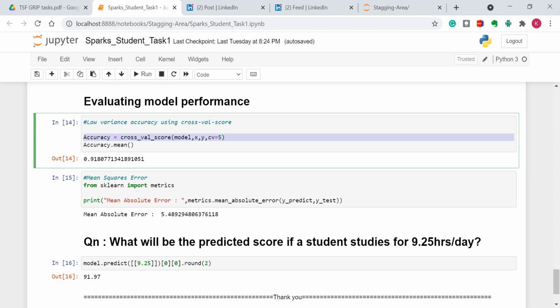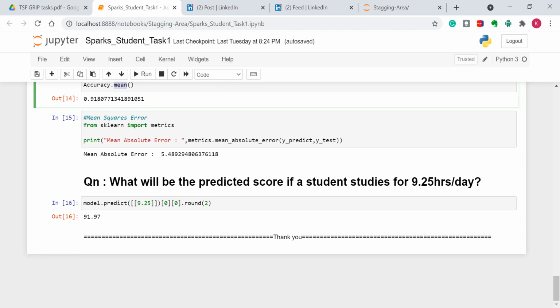It will actually return a series of accuracies. That is, the accuracy when 1 is the test set sample, plus the accuracy when 2 is the test set sample, and so on. This series of values will be returned by the cross-val score method. By using the mean method, I will compute the average value. That is, this turns out to be the low varied accuracy of our model.